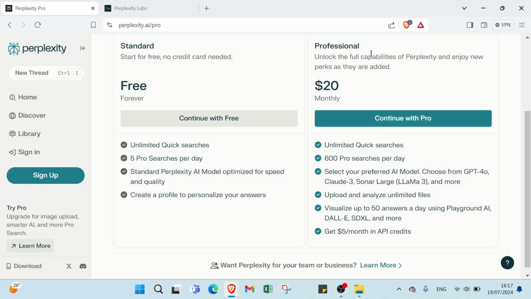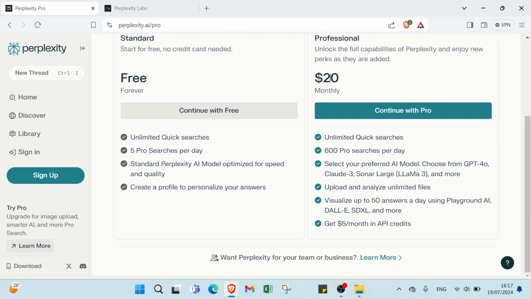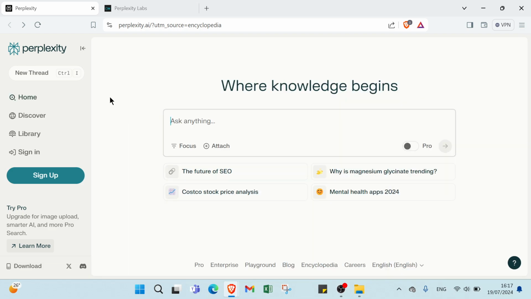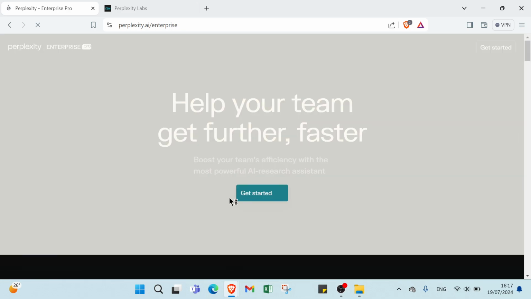Here we have Professional, the one you pay $20 for each month, as you can see. Then we have here Enterprise, as you can see. Help your team get further, faster, boost your team's efficiency with the most powerful AI research assistant. You can just get started.